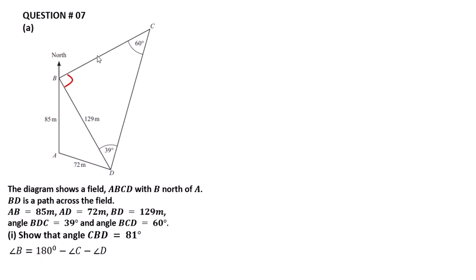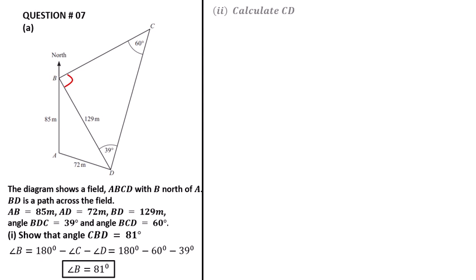The sum of all angles must be equal to 180. The angle B is equal to 180 minus the other angles, C and D. Put the values of C and D: 180 minus 60 minus 39, that is equal to the angle B, which is 81 degrees.